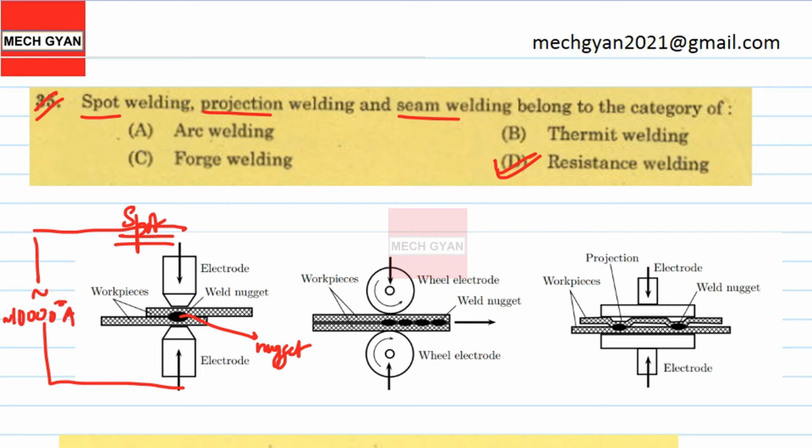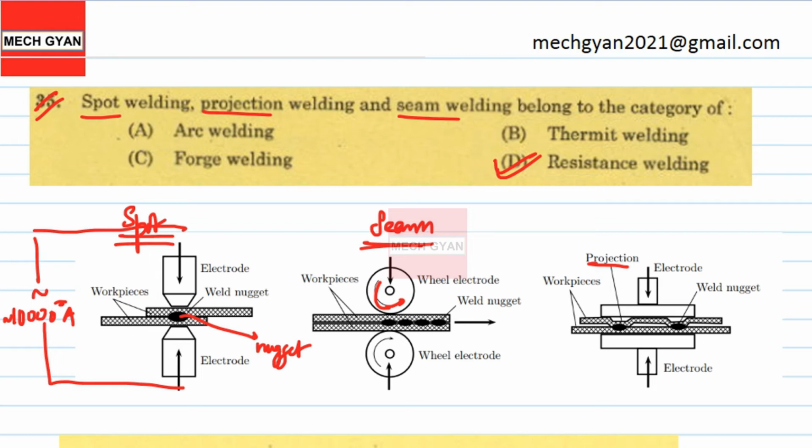This one is basically the seam welding process. Multiple spots are produced and there will be a wheel electrode revolving over the workpiece to produce seam welding. And this one is basically called projection welding, and these are the welded nuggets. Workpiece and the electrodes are shown.